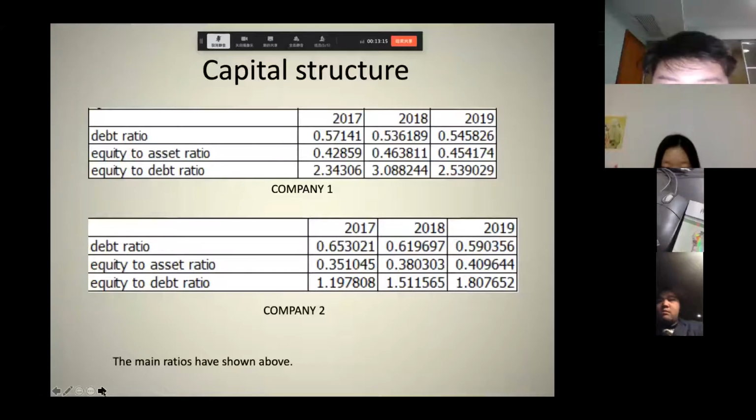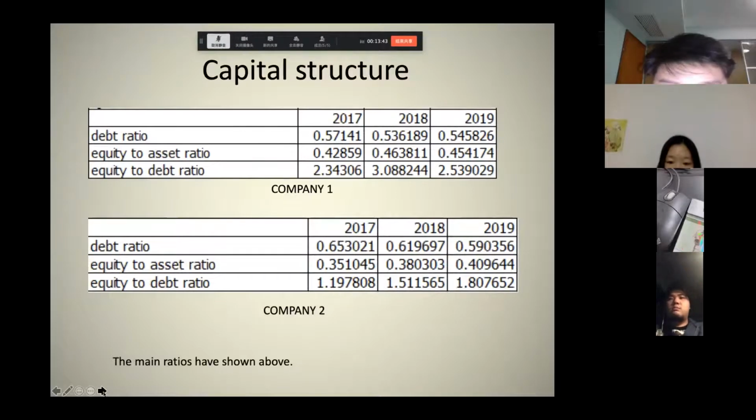This indicates that Company 2 may have taken a large number of loans in the early stage, but during the period from 2017 to 2019, the enterprise was constantly trying to improve its debt repayment ability, so its debt ratio is declining year by year.